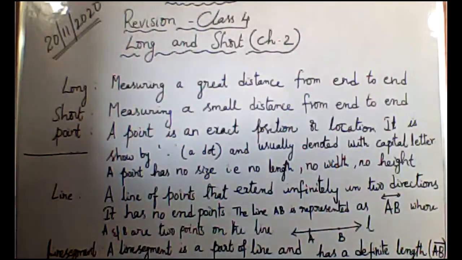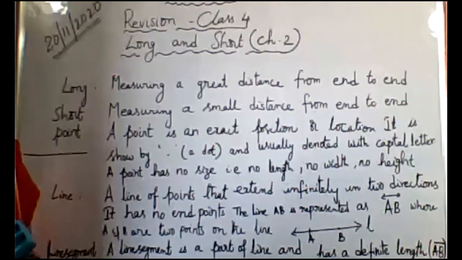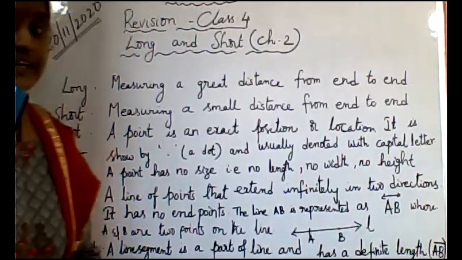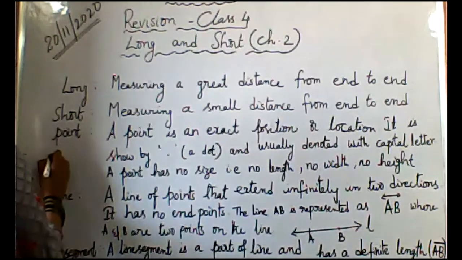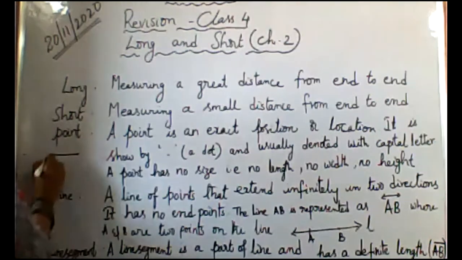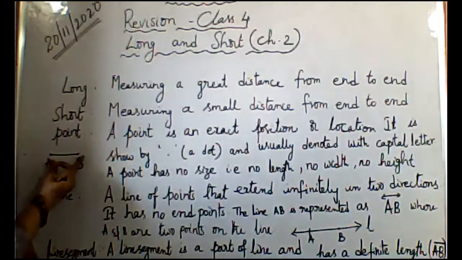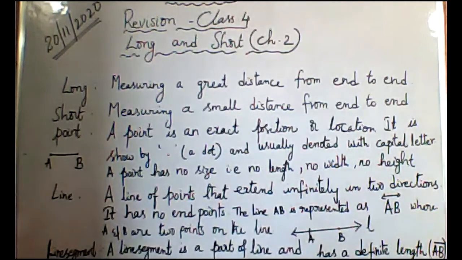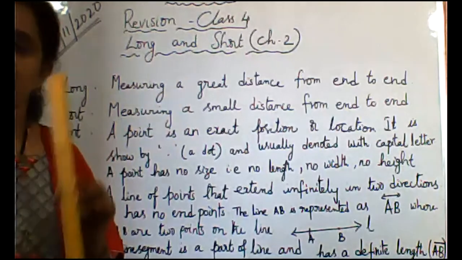What is a line segment? A line segment is a part of a line, but it has a definite length. This is the line segment AB, and it has some length. How will we find the length? Using a scale or measuring tape.